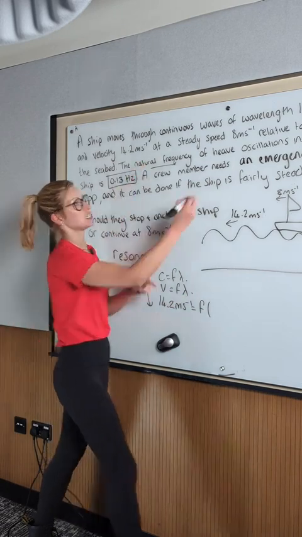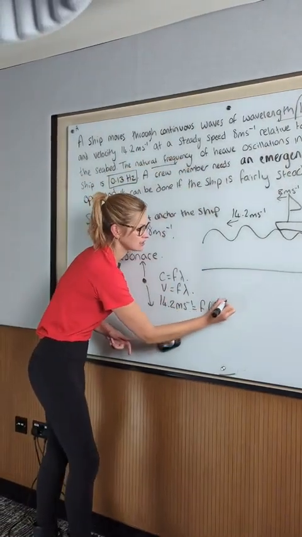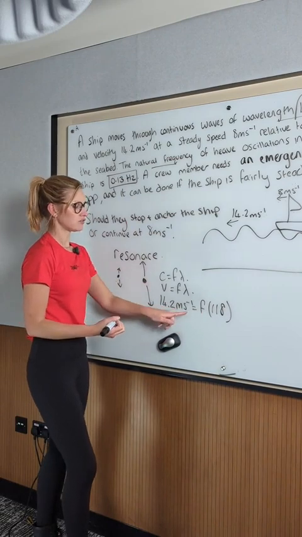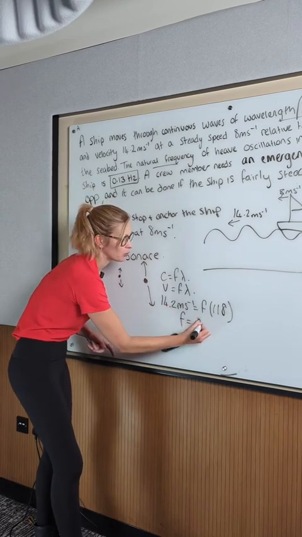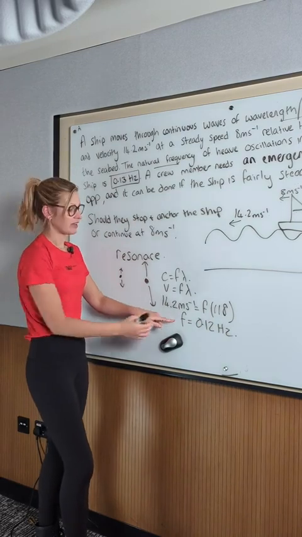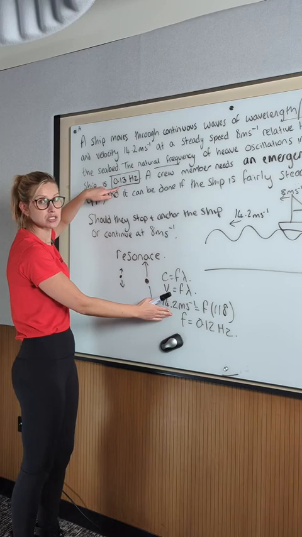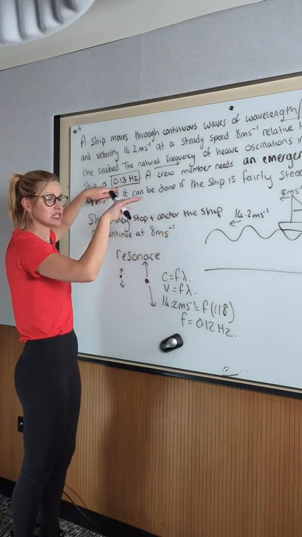Looking back in the question, the wavelength I'm using is 118. To find the frequency, I divide both sides by 118 and get a final answer of 0.12 hertz. Before I do any more math, I can see those are quite similar numbers. It's probably not a good idea to anchor it, because then the boat will move loosely with the water.